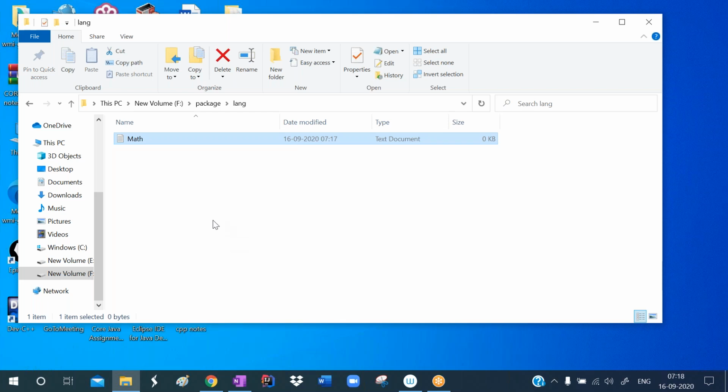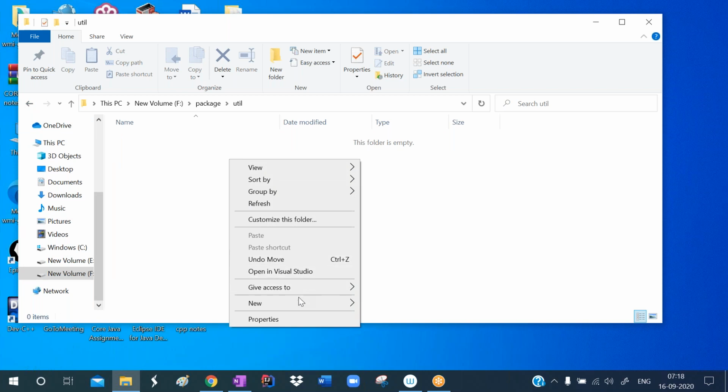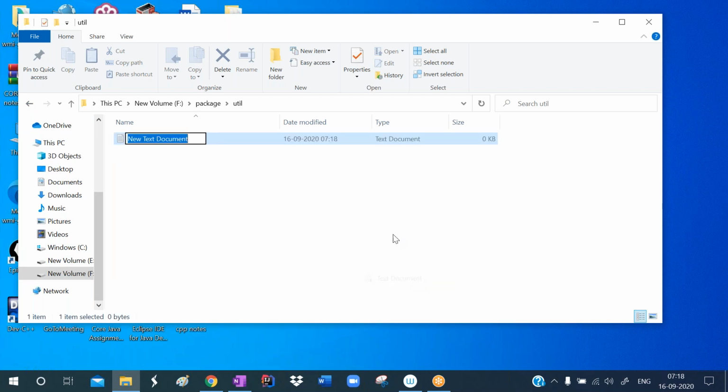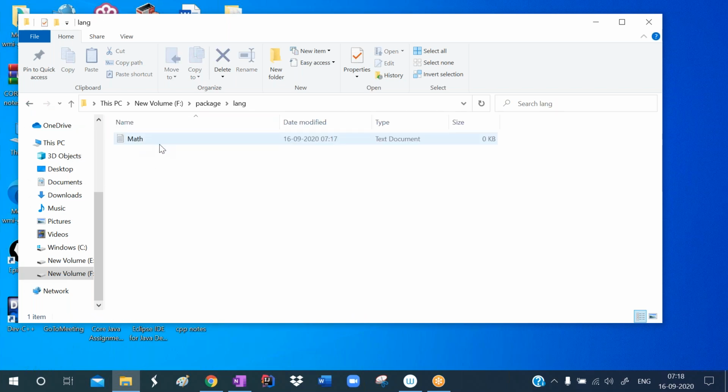I'm defining one math file in the lang package, and I'm defining one math file in the util package. So the same math file is available in the util folder, and the same math file is available in the lang folder.